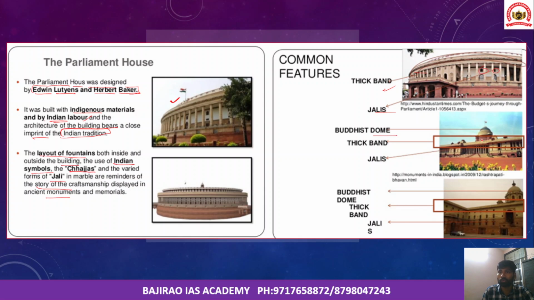And the Buddhist dome over the top of the parliament building. In fact, you can see those domes in the Supreme Court building also. So this is all about the new parliament building and some of the features of the old parliament building.